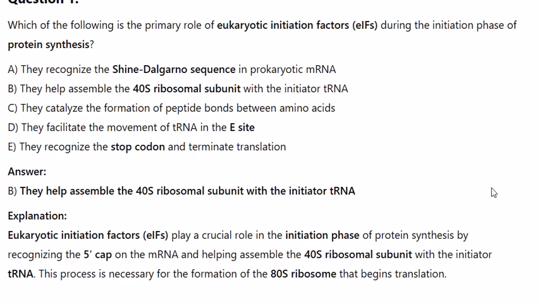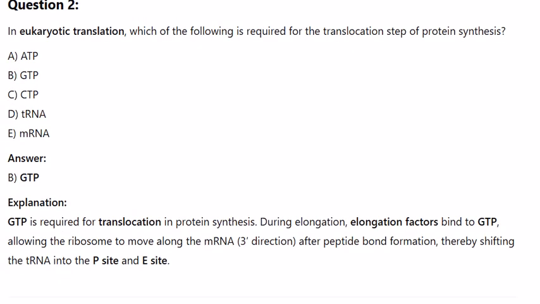Question 2. In eukaryotic translation, which of the following is required for the translocation step of protein synthesis? A. ATP, B. GTP, C. CTP, D. tRNA, E. mRNA. Answer: B. Explanation: GTP is required for translocation in protein synthesis.